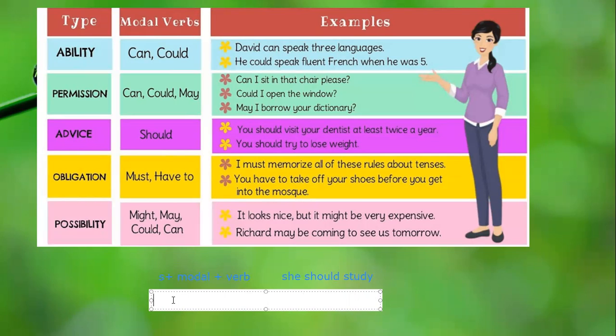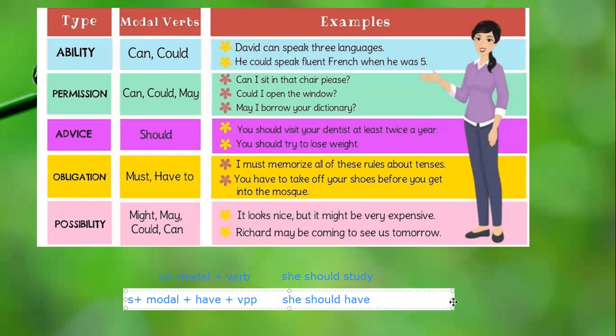If I want to say this expression, we only have the subject, the modal, have, and the verb in past participle. This is what makes it so interesting. So if I want to transform the sentence she should study into the modal in the past, it will be she should have, and then we need to transform the verb into the past participle.